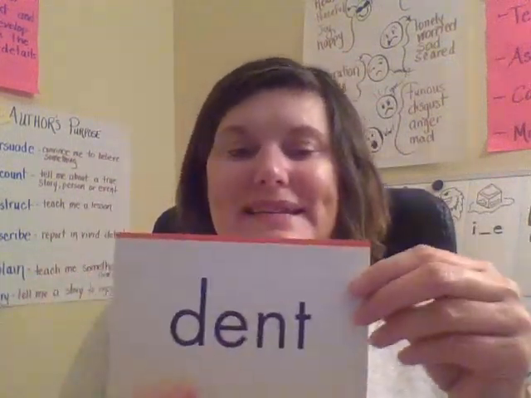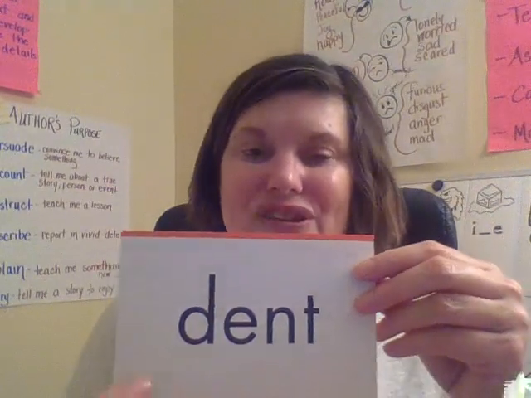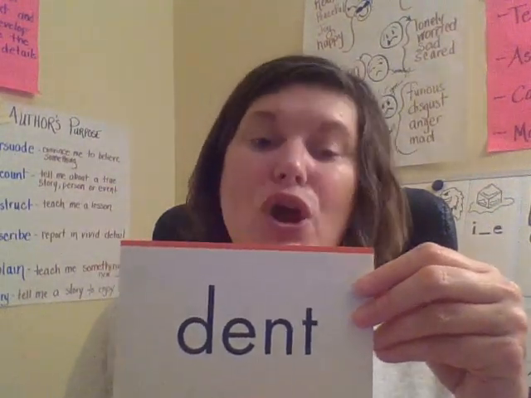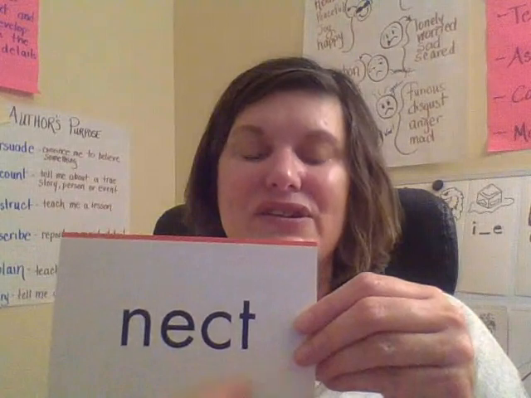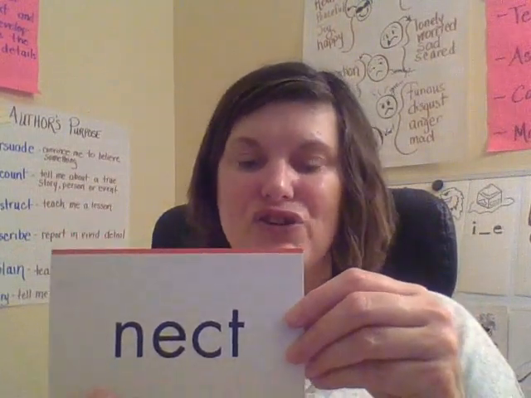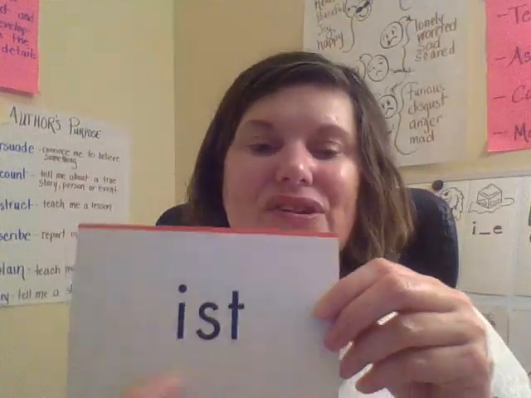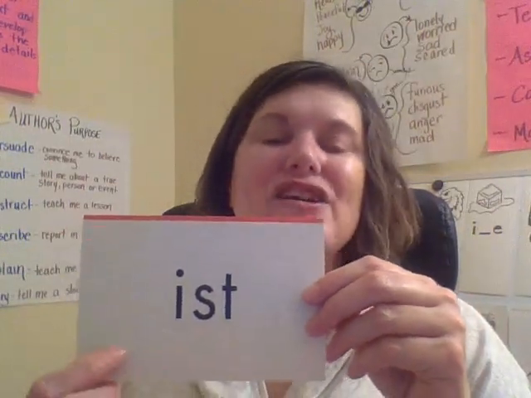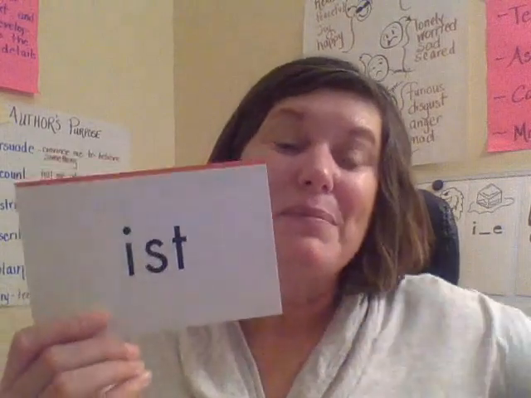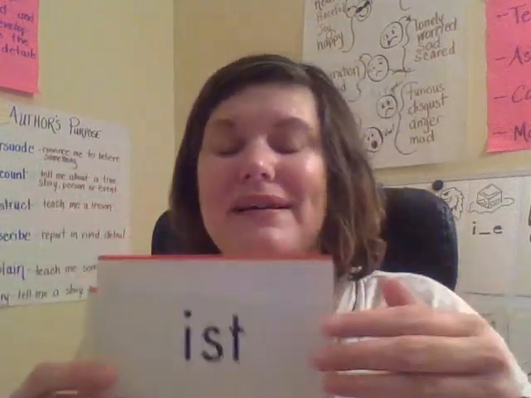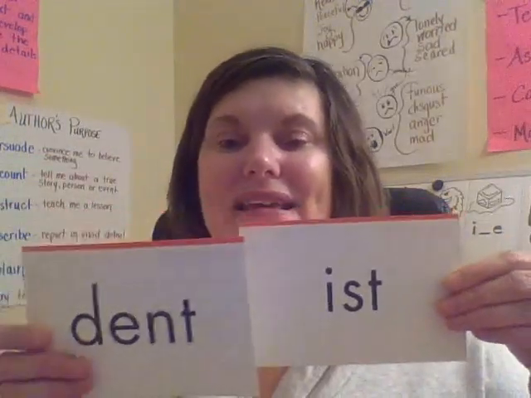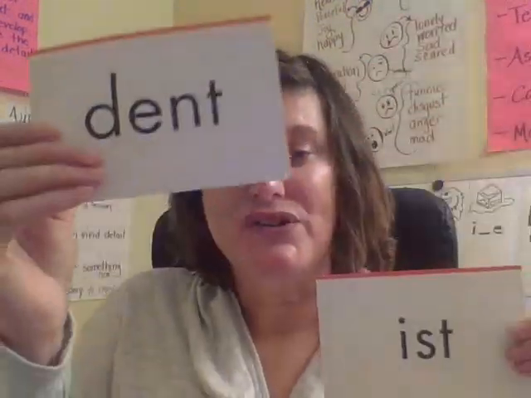Dent. Together, dent. Your turn. Good. Remember, this means tooth, like dentist, someone who works on your teeth. Necked. Together, necked. Your turn. Good job. Ist. Together, ist. Your turn. And remember, it means someone who. So, for example, our dentist is someone who works on your teeth.